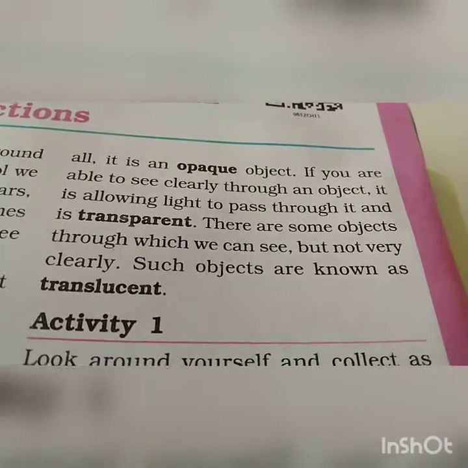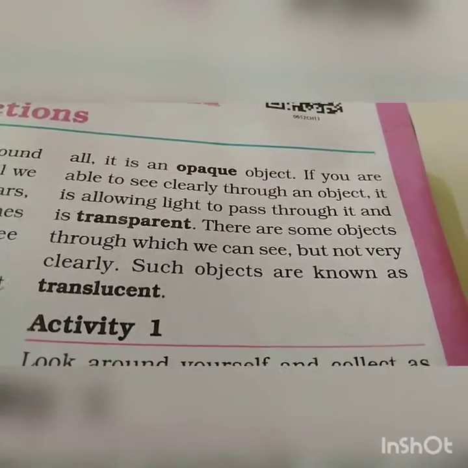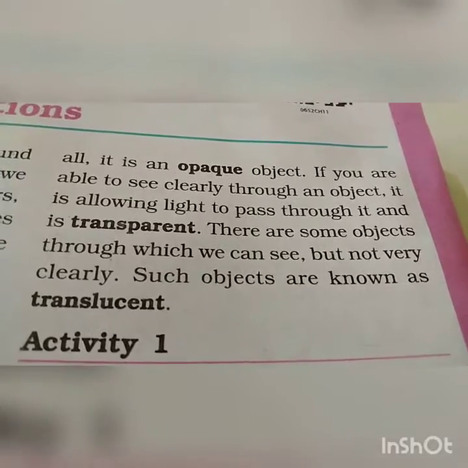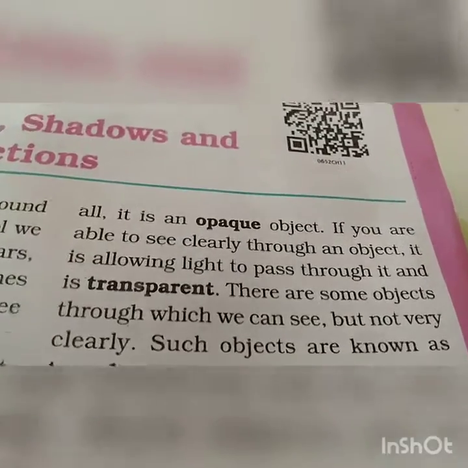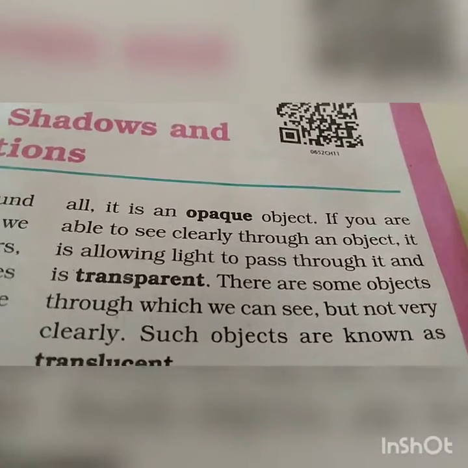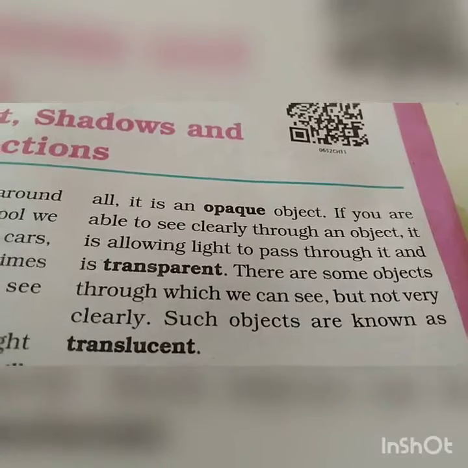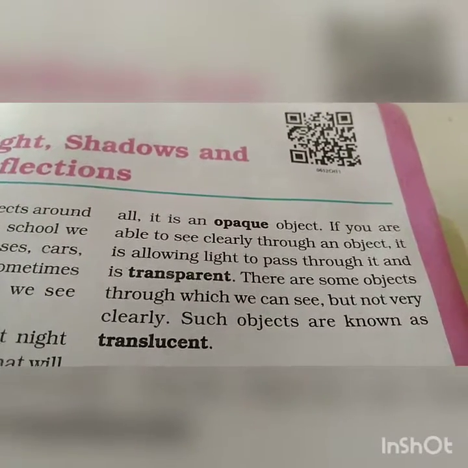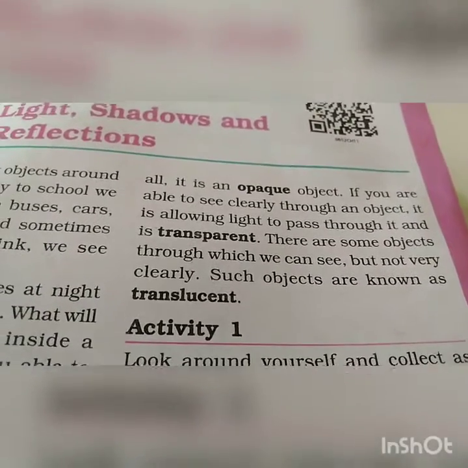Butter paper, tracing paper and milky glass, they are translucent objects, and transparent objects are those objects through which light passes completely, and opaque objects are those objects through which light rays don't pass. Okay, I hope you have understood what an opaque object, transparent object and translucent object are.